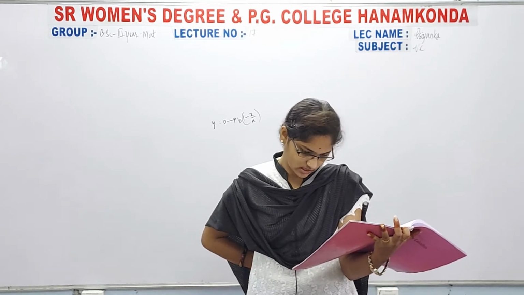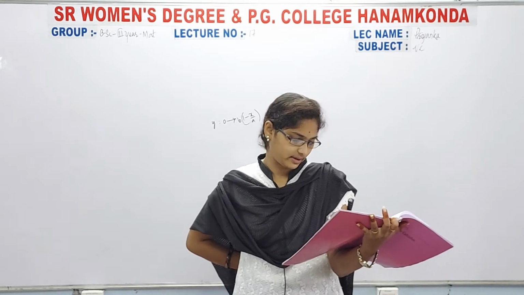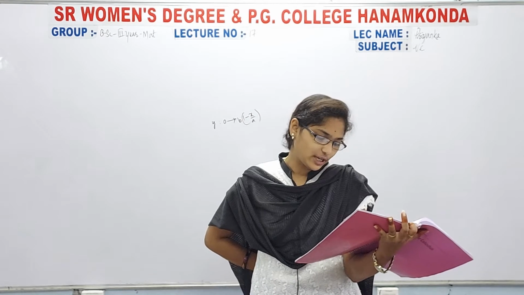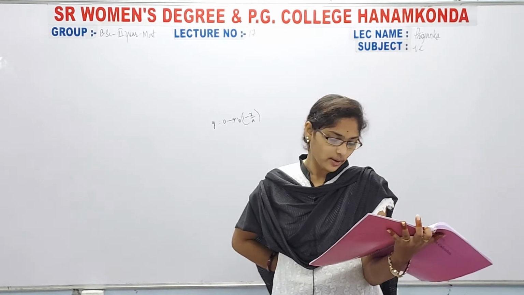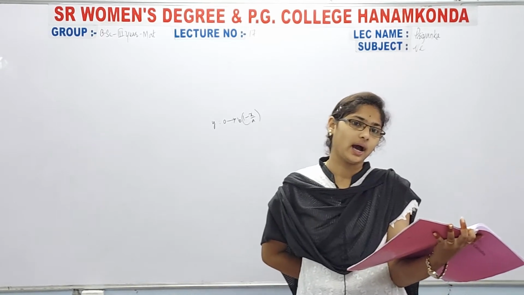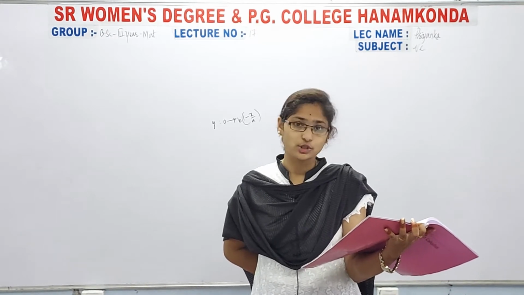For that the answer is 17. For the next problem, find the volume of the section of the cylinder x square plus y square equal to 1 that lies between the planes z equal to x plus 1 and z equal to minus x minus 1. For that the answer is 2 pi.